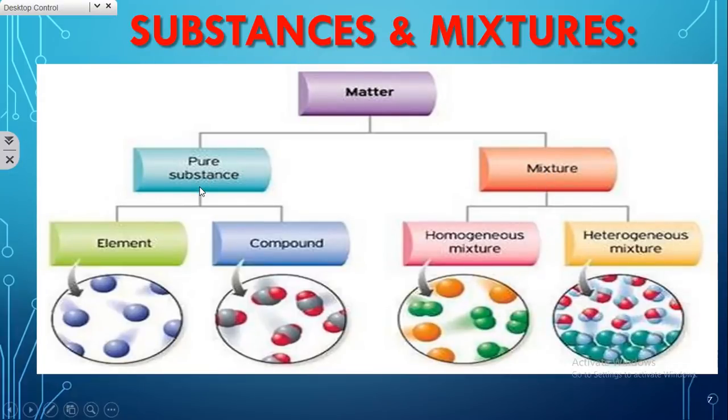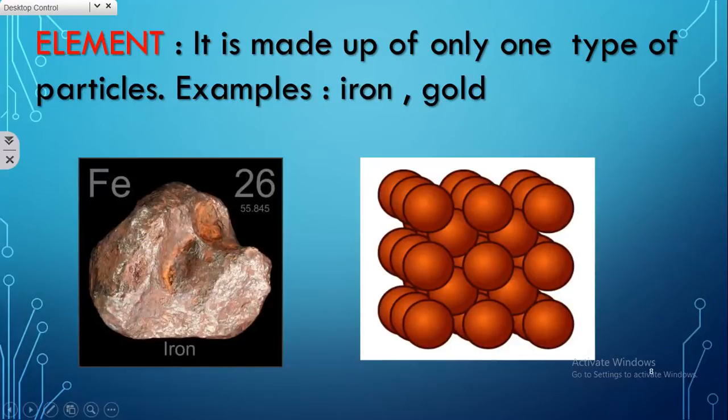This pure substance is again divided into element and compound. Mixture is divided into homogeneous mixture and heterogeneous mixture. Let us see the meaning of all these terms with suitable examples. First one is element. Element is made up of only one type of particles. For example, take this iron. Iron is an element since it is made up of only iron particles.